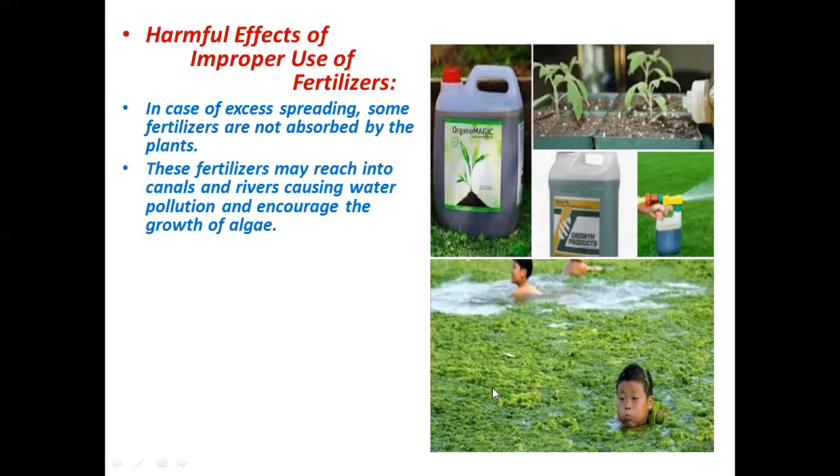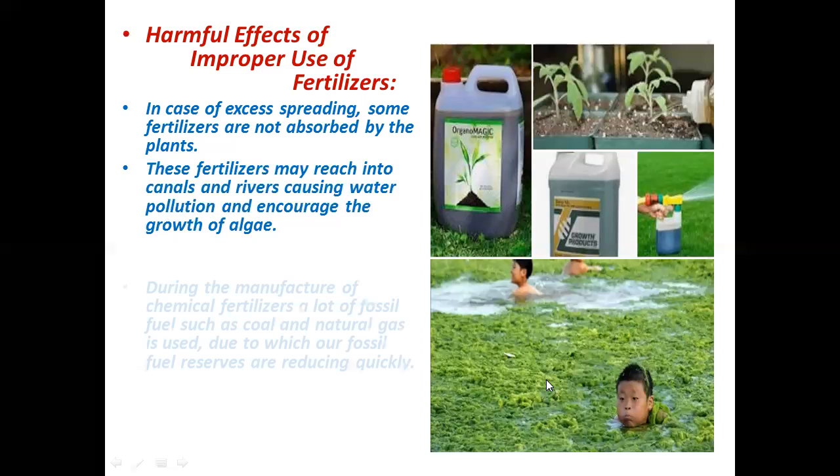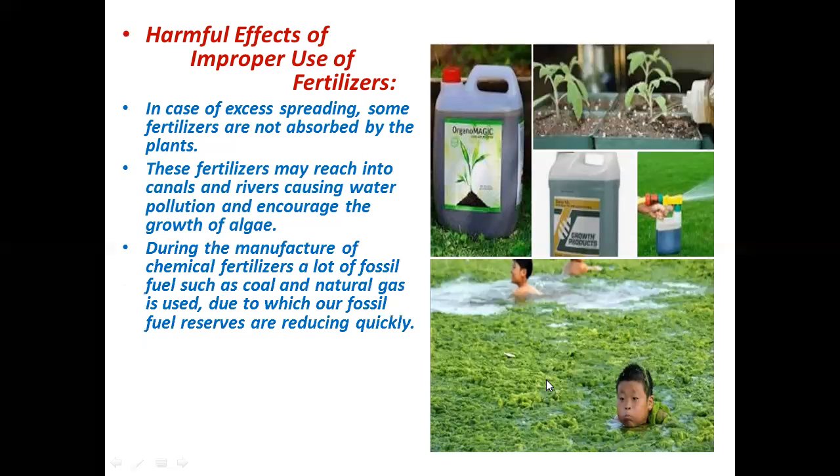The production of algae in water, due to the fertilizers which washed out from the crops or from the fields, causes this problem which is called eutrophication. So eutrophication is a problem which happens due to the fertilizers in water, which causes the rapid growth of algae in water, and that algae will not allow the sunlight to go inside the water, and this also causes the death of the aquatic plants in rivers or in canals.